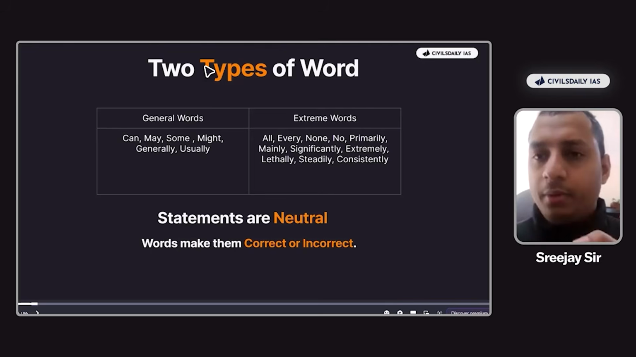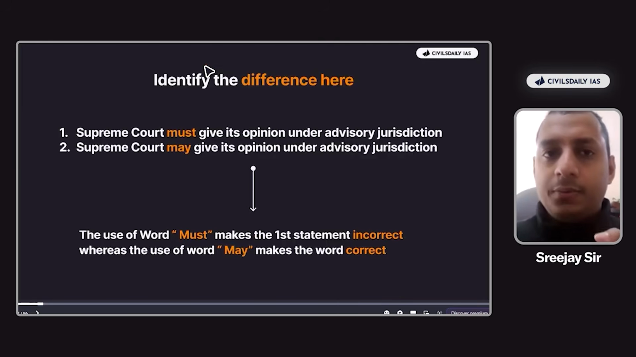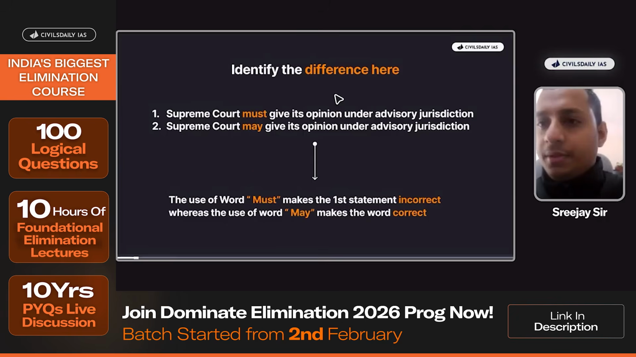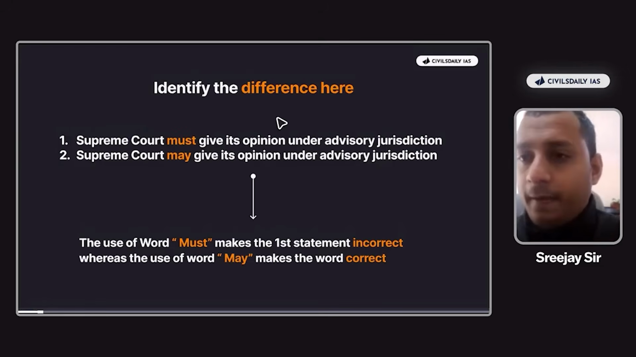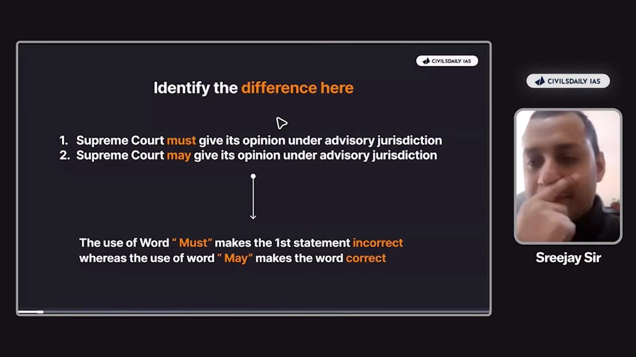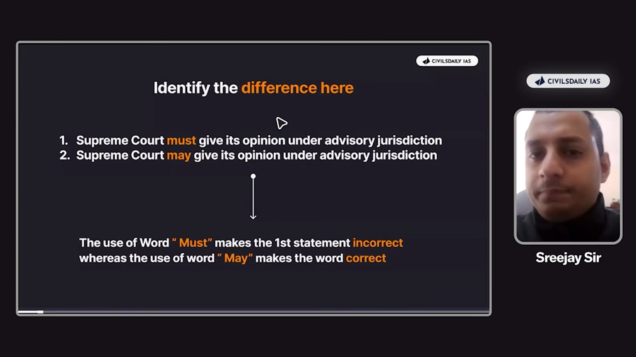Okay, everyone, I'll show you an example regarding the same. Now, in this question, as you can see here, the first statement says, the Supreme Court must give its opinion under the advisory jurisdiction. And the second statement says, the Supreme Court may give its opinion under the advisory jurisdiction. Now, what do you think is the difference here? In the first statement, the word was must. Now, is the statement correct or incorrect? I have given the slide as well. When the word must is given, the Supreme Court must give its opinion. Now, it will be incorrect, right?